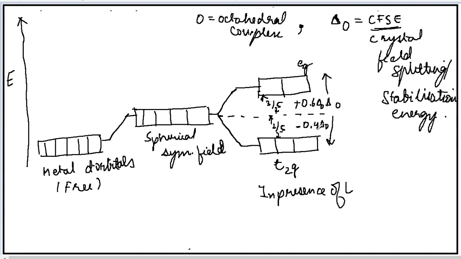It will be minus 0.4 delta O, and for Eg it will be 0.6 delta O, plus because its energy has been increased. So this is how the splitting takes place for the octahedral complexes. Okay. So here you got to know how the splitting is taking place. You got some of the things to know, that is T2g, Eg, delta O and their respective energies, as well as CFSE. Now we will take all these things to give the further explanation.